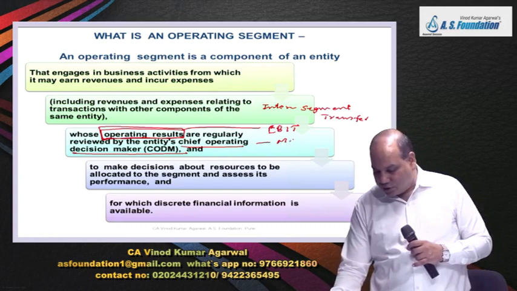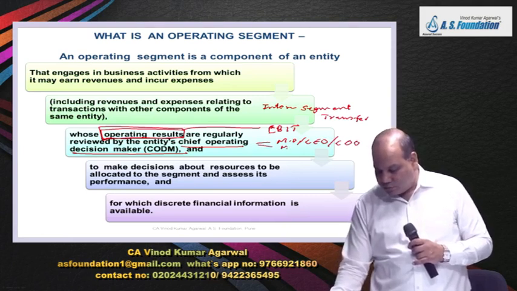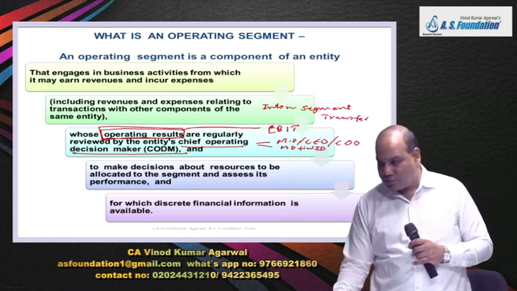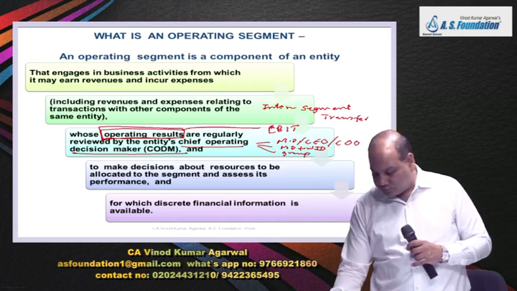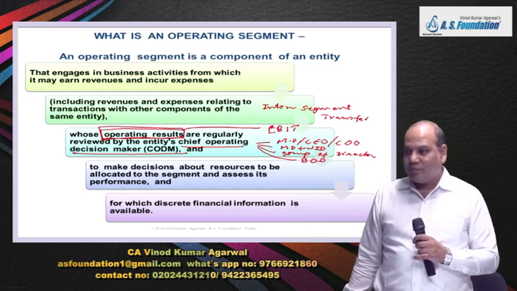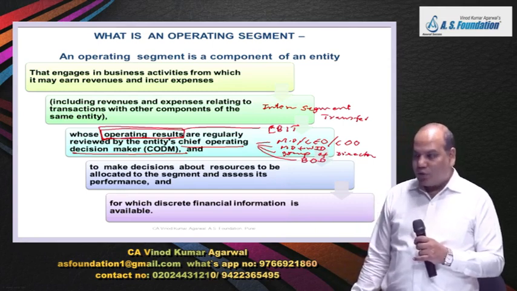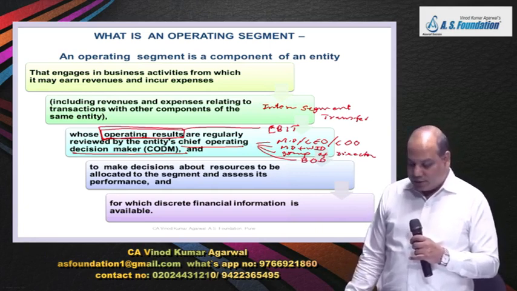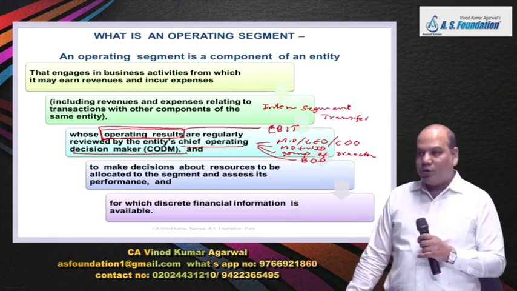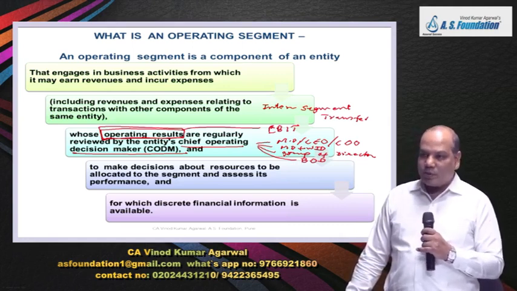He can be just one individual, MD, CEO, COO, or he can be an MD plus whole-time director also, a group of persons, or it can be a group of directors, or it can be the board of directors also, the entire board. Whose task is to regularly review the performance of that operating segment and to take decisions about the resources to be allocated to the segment and assess its performance.